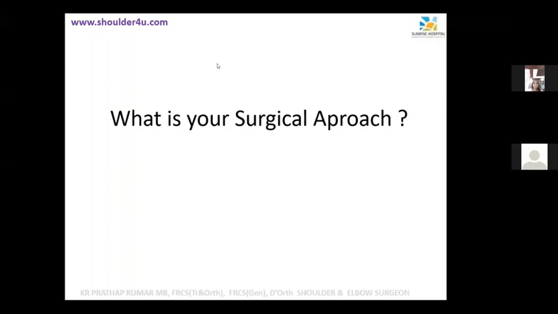So when you answer in the exam about a surgical approach, you need to come out with a few buzzwords, as I said earlier. One is your bony landmarks. Second is your internervous plane.